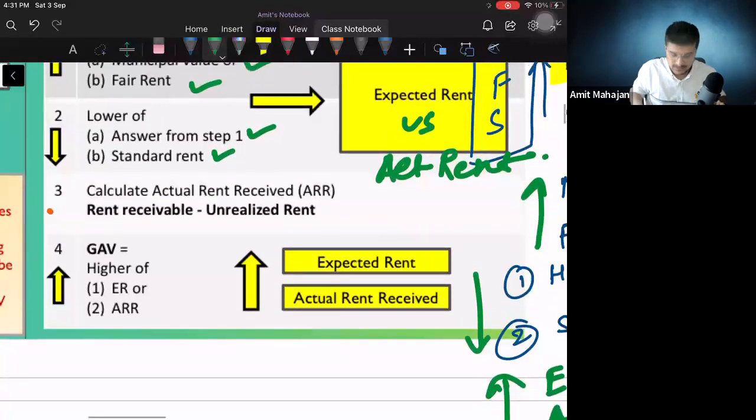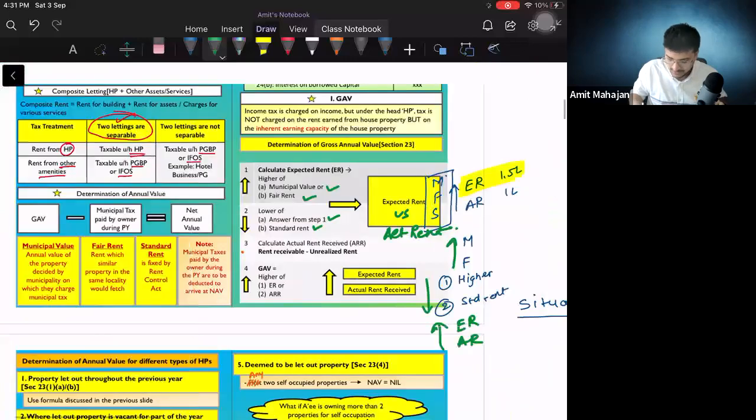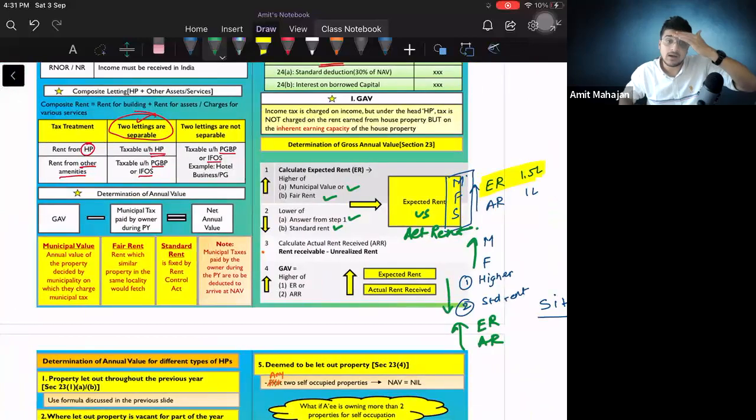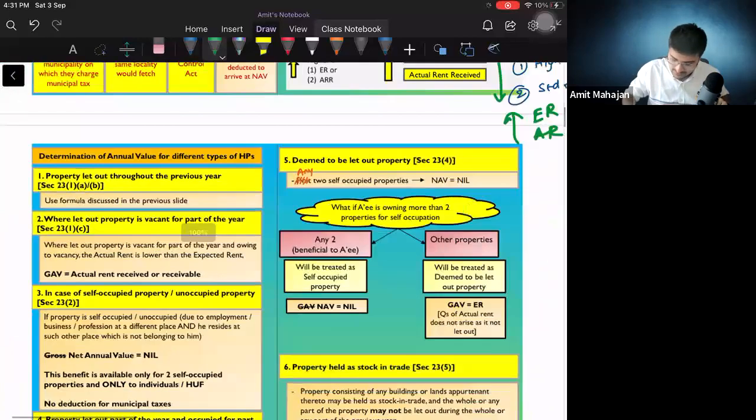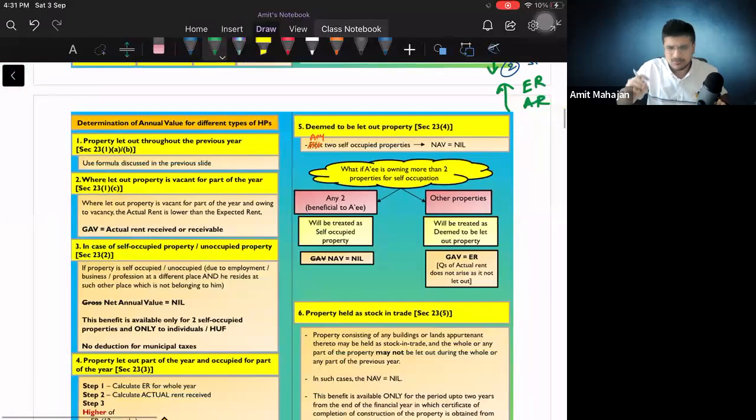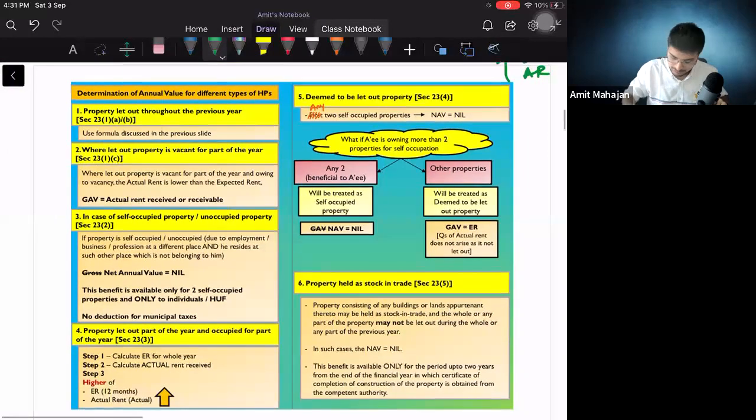Is it perfect? See, GAV is equal to the higher of ER and ARR. ARR is actual rent received. No problem till here. Okay. I'll just take 1 or 2 points and then we'll stop for today.